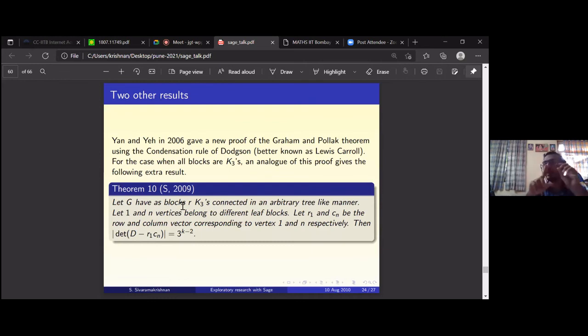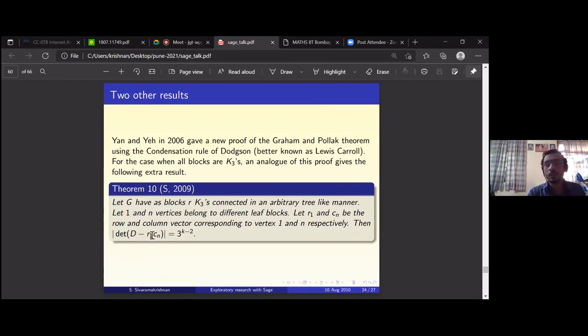Just like we have leaf vertices in trees whose deletion will not break the graph, you will get a smaller tree on n-1 vertices. Every tree has at least 2 leaves. A leaf is a vertex whose deletion will not disconnect the tree. Likewise, you have these leaf blocks, leaf copies of K3. If there is one copy of K3 which you delete and you still get a connected graph, those are called leaf blocks. So let 1 and n be vertices belonging to different leaf blocks.